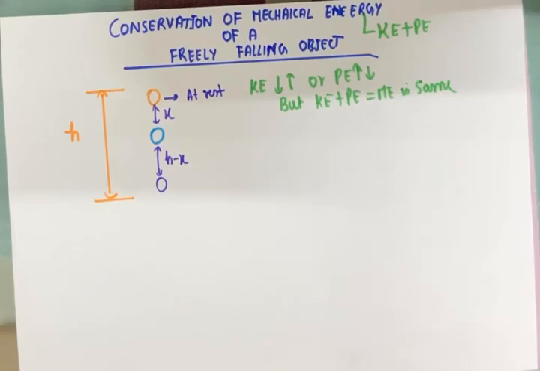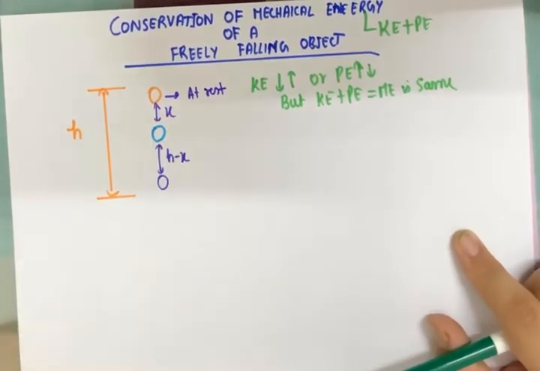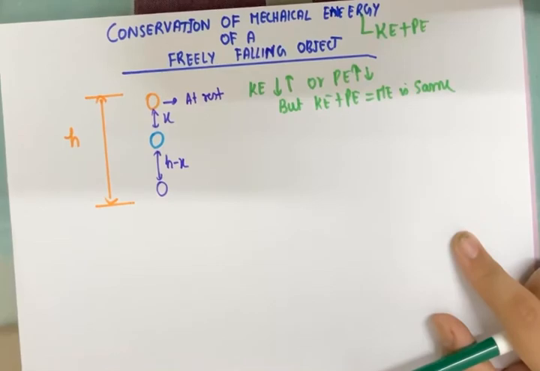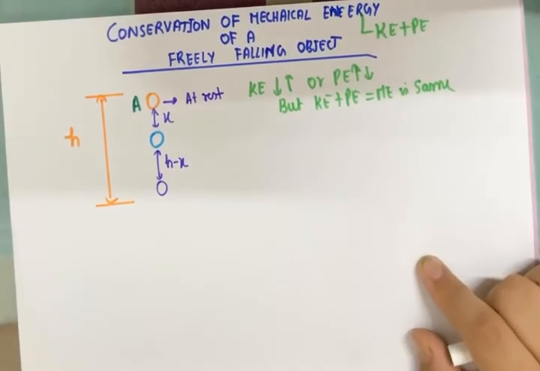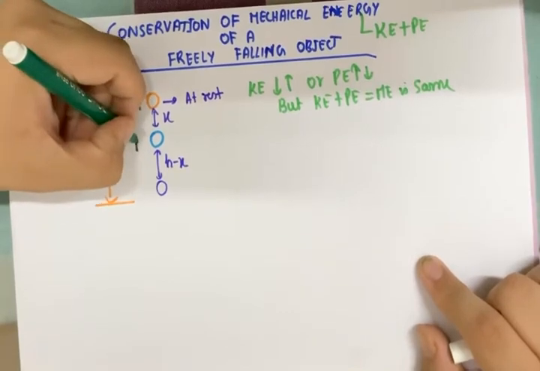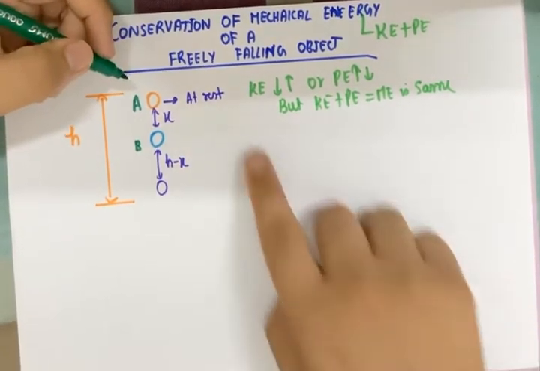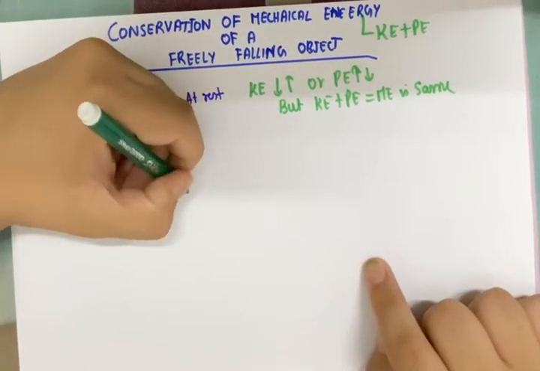Now let's consider this figure and understand this derivation. What is this figure telling? This figure is telling that there is an object at a height h from the ground. This is the ground. The object has a height h and it is at rest. Then I throw that object down from height h and I am comparing three positions. Position A, when it is at height h. Then position B, when it has come down and it is now at a height x. So this is height x. And a position C, which is at the ground.